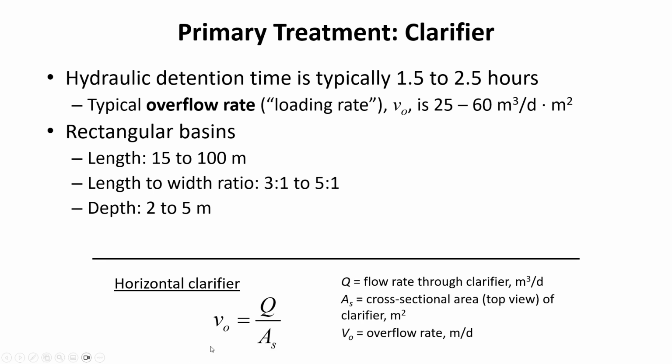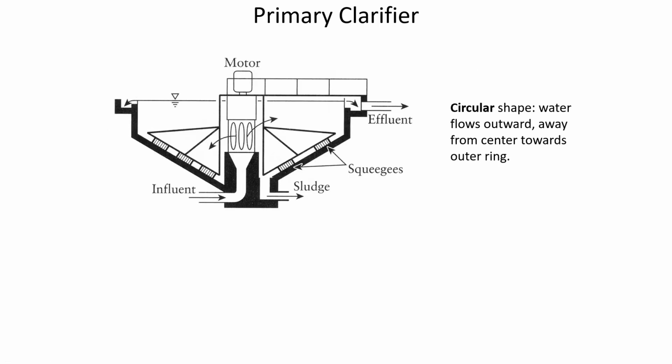So here's how we calculate the loading rate. It's the flow rate coming into the clarifier divided by the top view area of the clarifier. So here's a side view of a circular clarifier where the water is flowing up and the solids are settling down, and then there's also some sort of floating boom at the top that's collecting oil and grease. So the sludge that comes out is either being dewatered through a belt press where they're squeezing the solids that are in the sludge and trying to separate them from the liquid fraction.